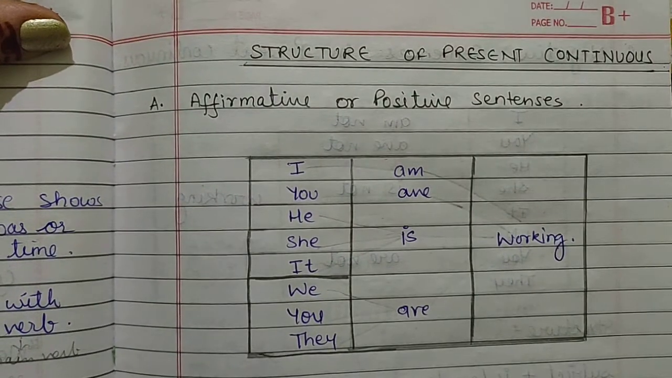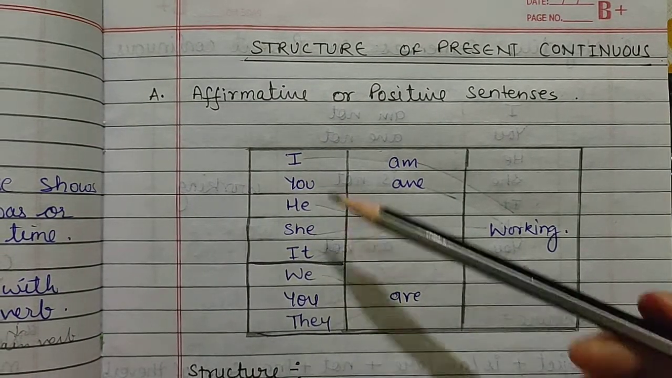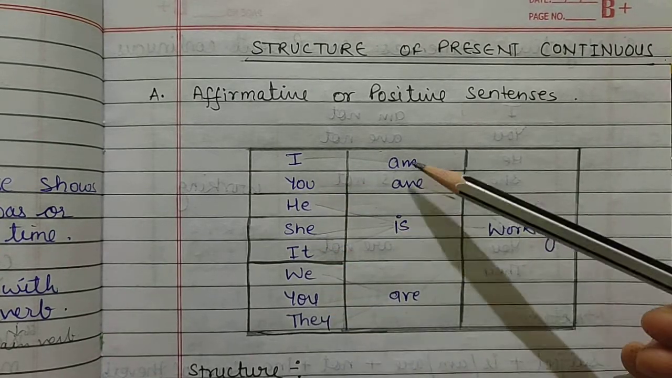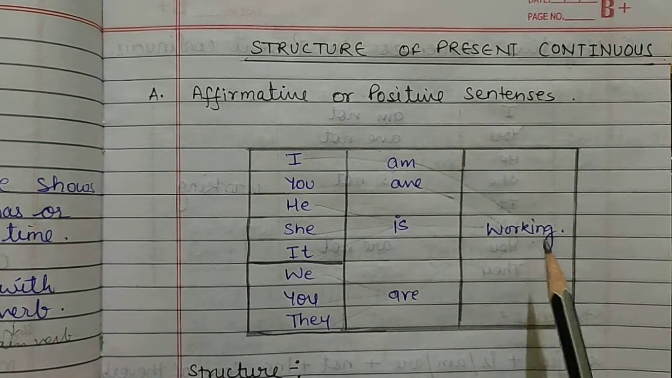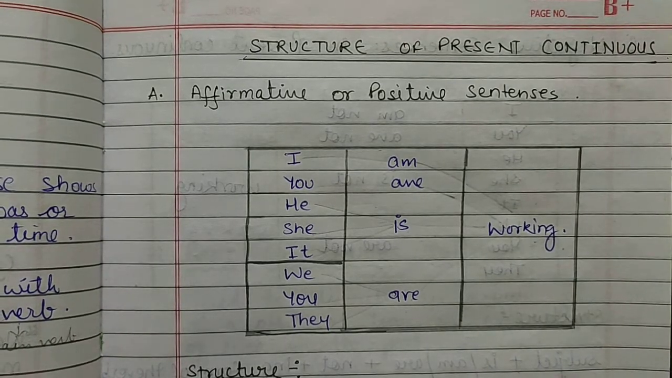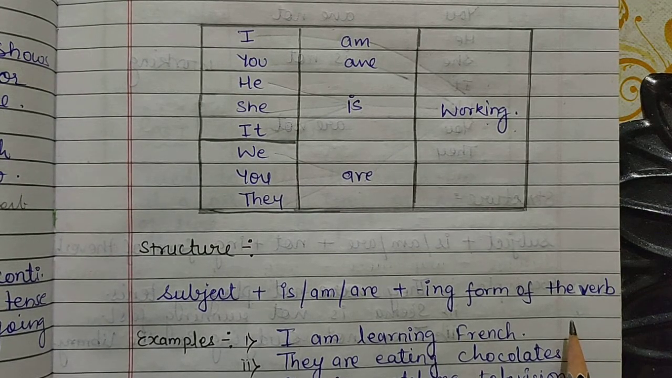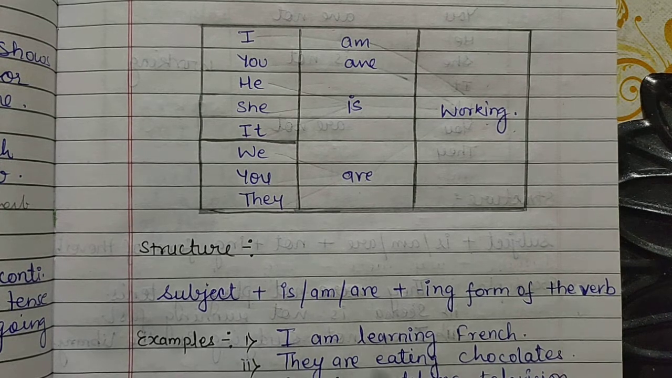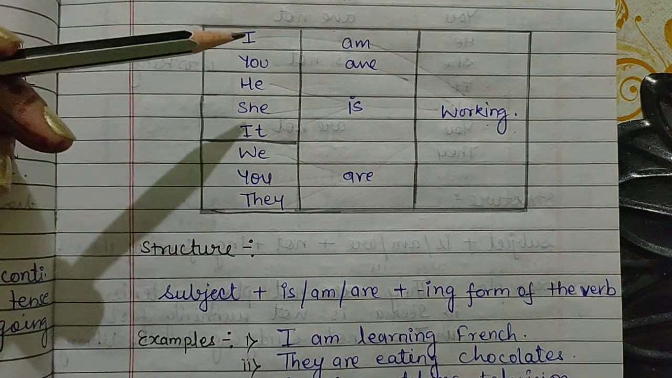Now here you can see on your screen, I have made a box, and there are three columns. In the first column I have written I, you, he, she, it, we, you, and they. In the second column I have written am, are, is, and are. And in the third column it is written working. Structure means the rule that you should follow when you are making a positive sentence in present continuous. The structure says first you will write the subject. Here in the first column, these all are subjects.